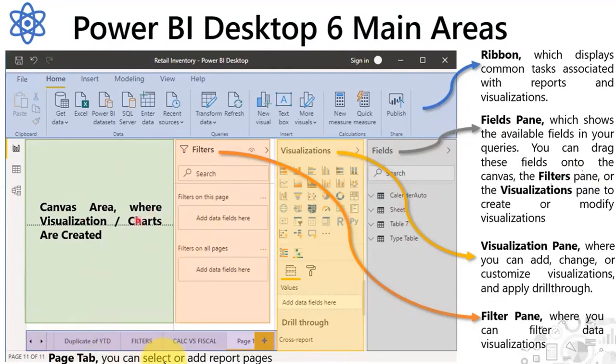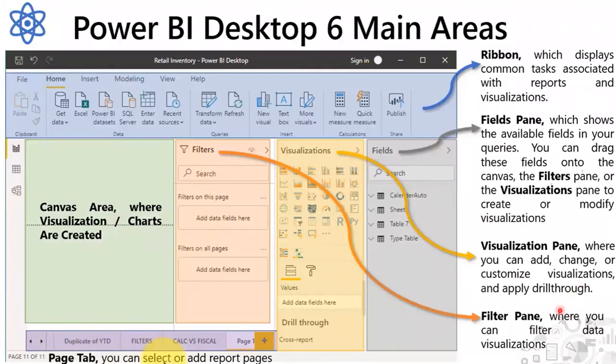This canvas we can call the visualization. Only in this part are we going to show the visuals. As I have expanded the filter, visuals and fields panes, this space is small. If you hide these panes, this space will become bigger. So we are going to do the visualization in this canvas only. This is a visual canvas where we can add and change the customized visuals and apply some drill tools. So this one we can call a visual canvas.